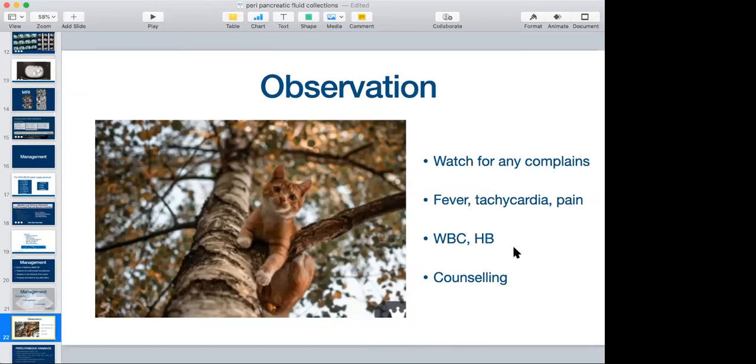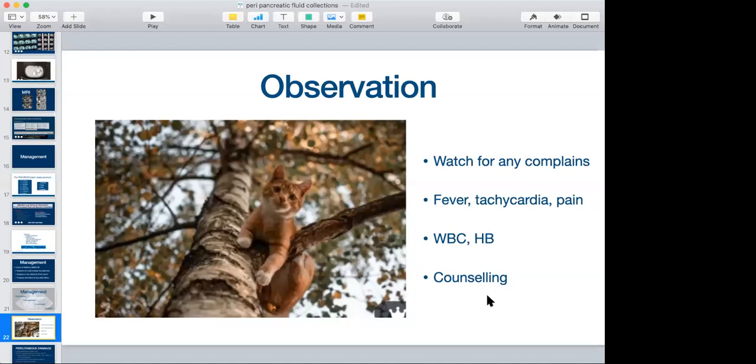Regular frequent visits, we should proactively call them for regular visits. Then blood investigations should be done at regular intervals to see whether there is any rising WBC count, or any drop in hemoglobin. Inflammatory markers initially have a role, but once the patient gets stabilized as an outpatient, there is no need to repeat them again and again.